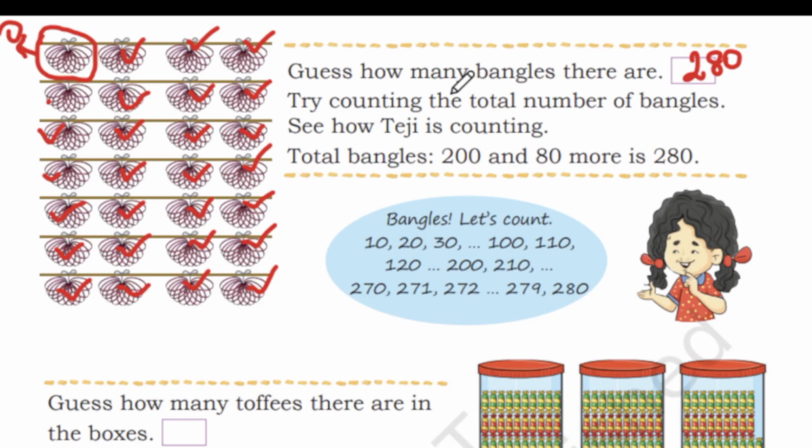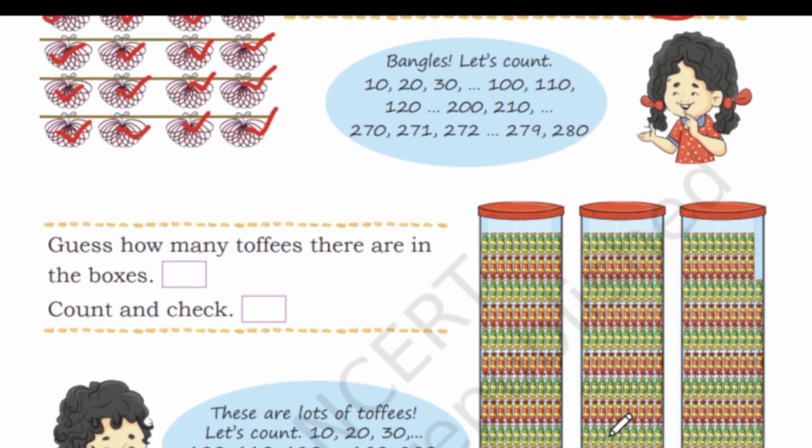Try counting the total number of bangles. See how Tiji is counting. She is counting 10, 20, 30, like how we counted, and she found out the total bangles, which is 280. So the total is 200 and 80 more bangles, which is 280. Very easy. Okay. So next.